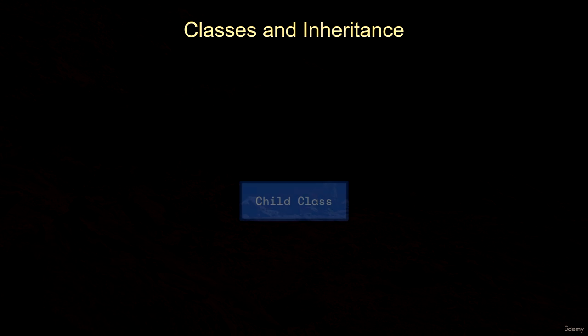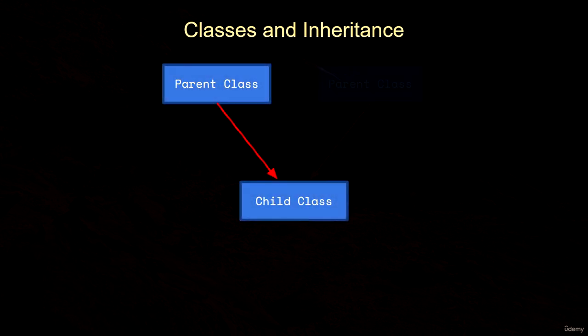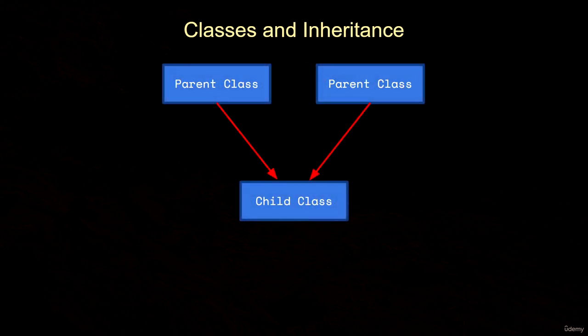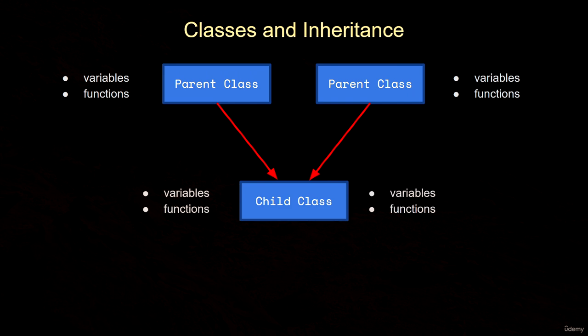A child class can also inherit from multiple parents. This is known as multiple inheritance. So in this case, each parent will have its own unique variables and functions, and the child class will inherit variables and functions from both parents.